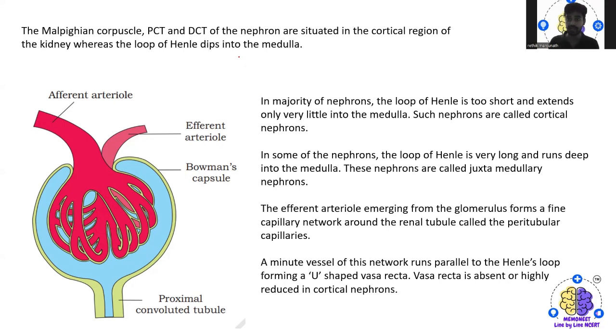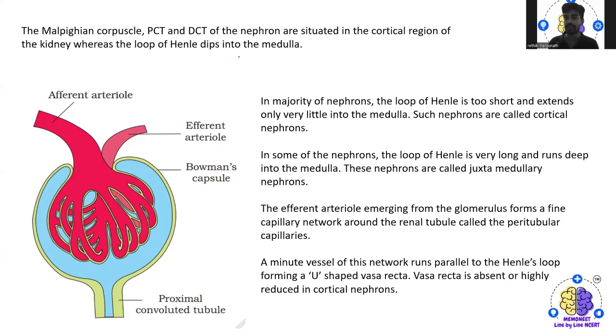In the majority of nephrons, the loop of Henle is too short and extends only very little into the medulla. Such nephrons are actually called cortical nephrons.